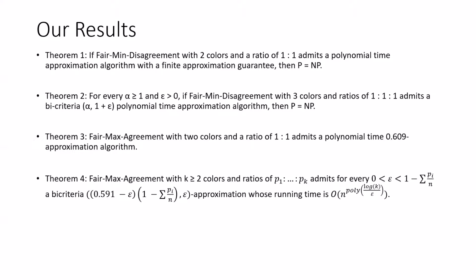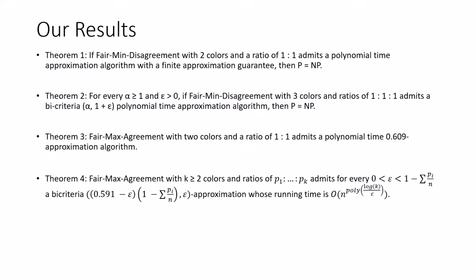If we talk about instances with more than two colors, then a bicriteria algorithm does not exist. Where bicriteria means that the algorithm can deviate from the fairness constraints. That means that if we try to make it easy on our algorithm and allow it to break the fairness constraints by some bounded value, it is still not possible to achieve such an algorithm.